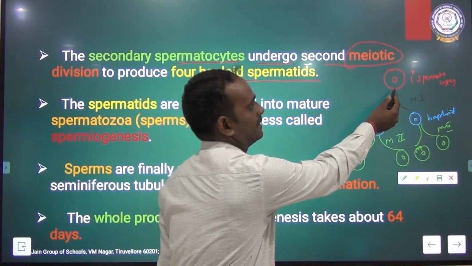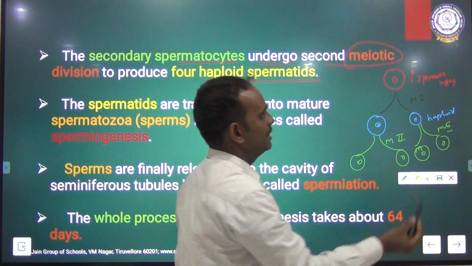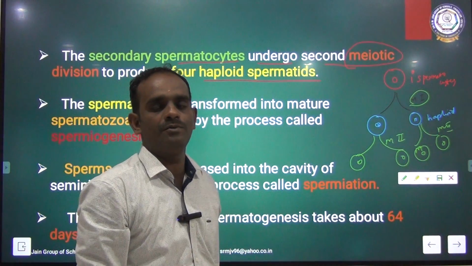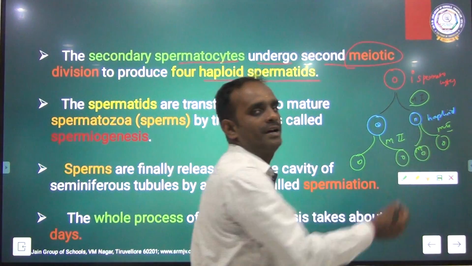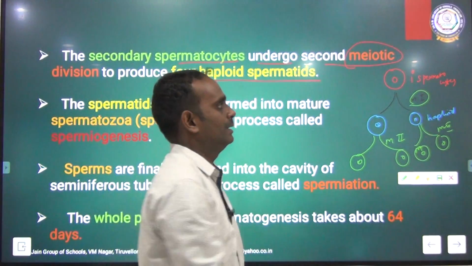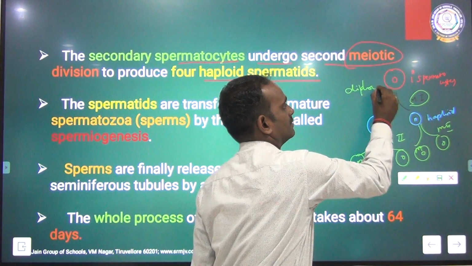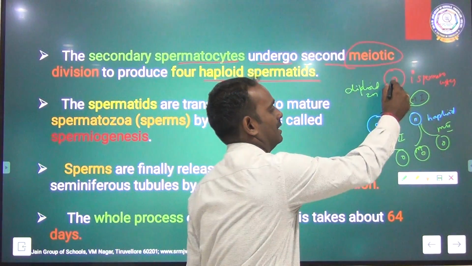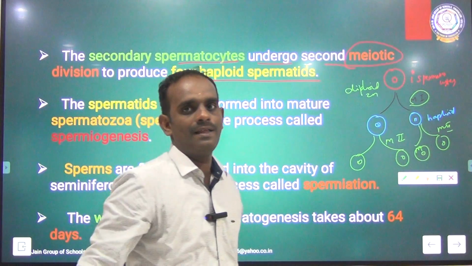The primary spermatocyte is diploid in nature, having 2n. The chromosomal number is reduced to n, haploid.